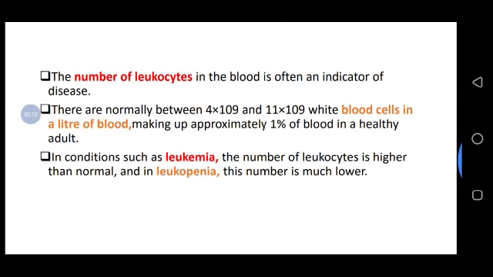So the number of leukocytes in the blood is often an indicator of disease. For example, if the leukocyte count is above the normal range, it tells you that there is an ongoing infection. So this indicates there is a disease. If the number of leukocytes rises or falls, it tells you that there is a disease or ongoing infection.